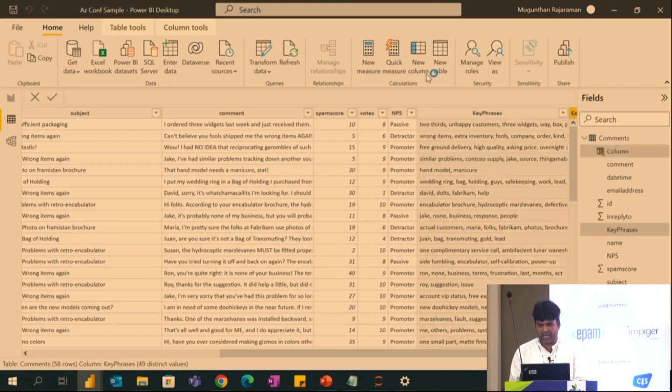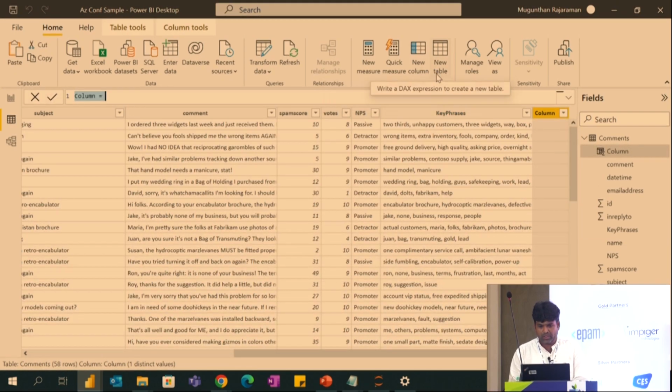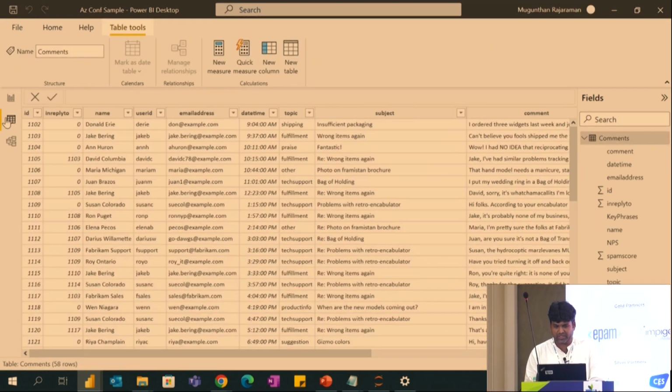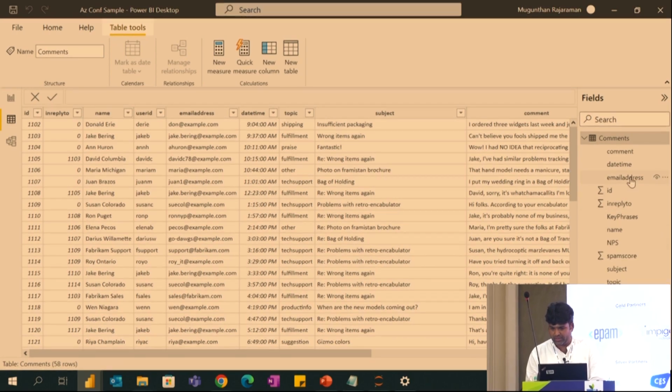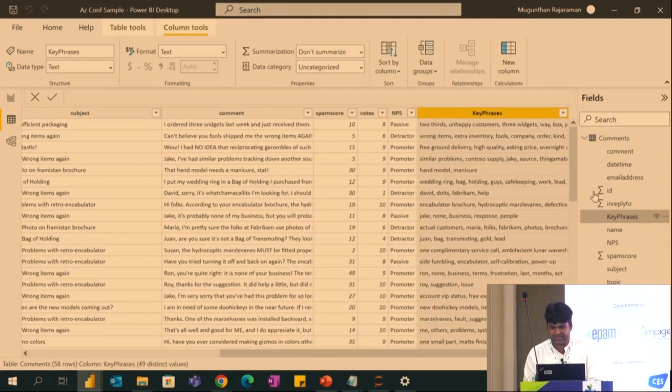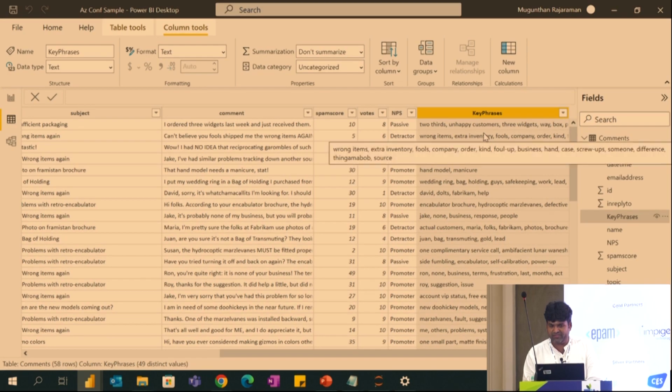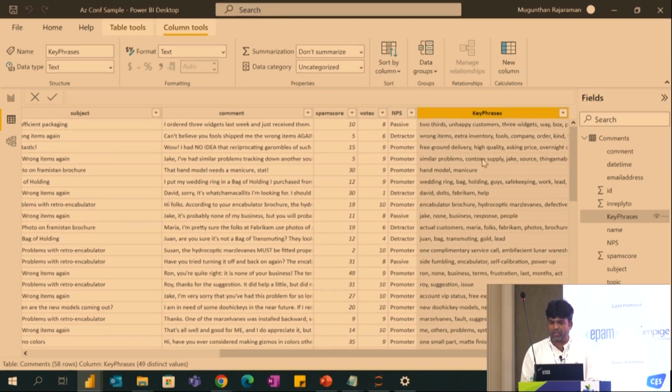So once you are adding a column, you have to call that API. Whatever function you created, you have to call it. For example, here in the key phrases, I have called it. This key phrases is coming as the function from the Cognitive Services. Then automatically this data will get refreshed. So this is a very good part.